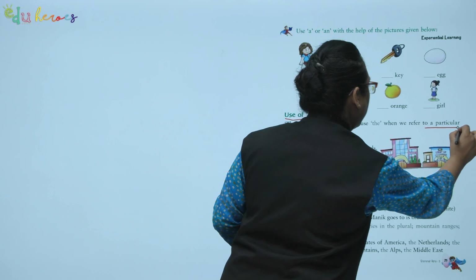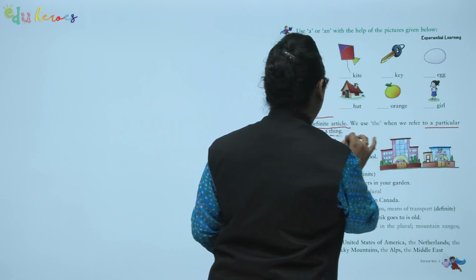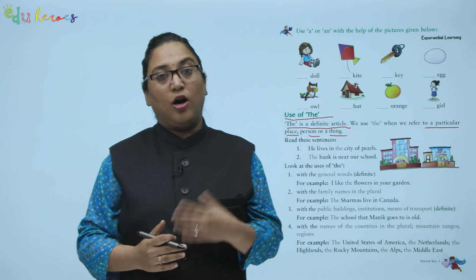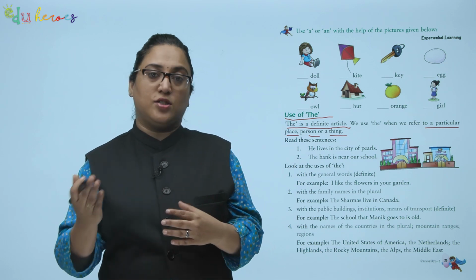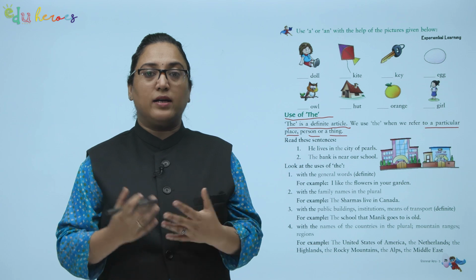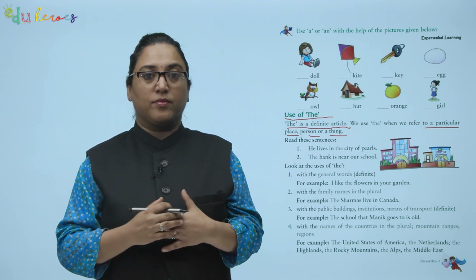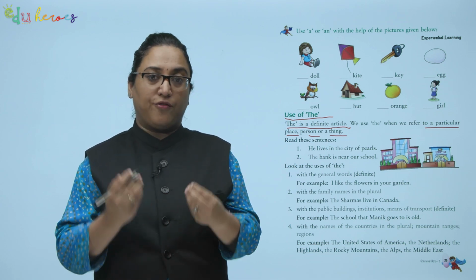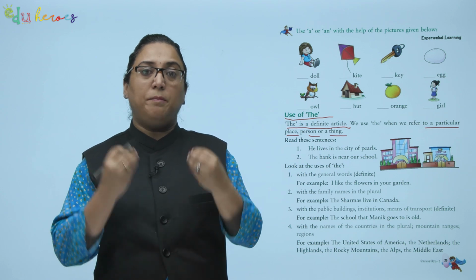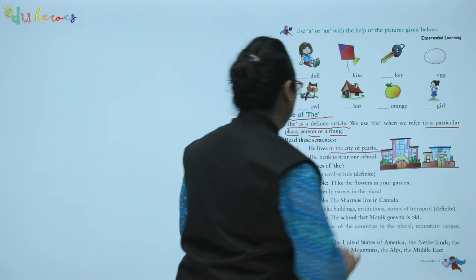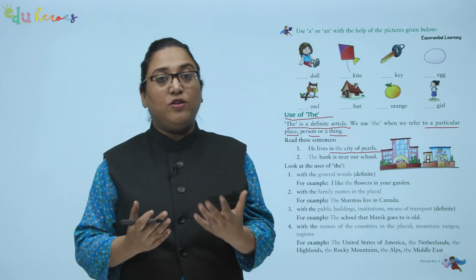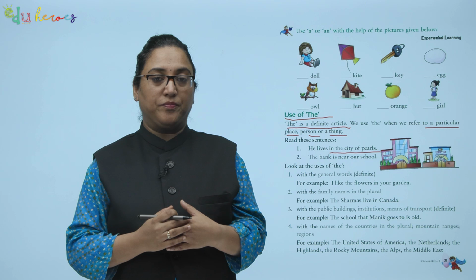A particular place, person or a thing. Now let's read along these sentences. He lives in the city of pearls. The bank is near our school. Here the writer is referring to the city, means a particular city. The city of pearls. Let's have a look at the other uses of the.